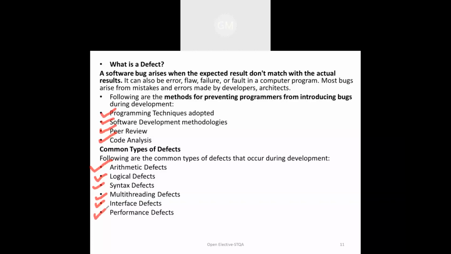Now, the last type of defect is the most important, that is the performance defect. All these logical, arithmetic, syntax, multi-threading and interface defects are mainly handled by the software development team, and they occur because of wrong understanding of the software requirement, wrong interpretation, or maybe a syntax error by the software development team.